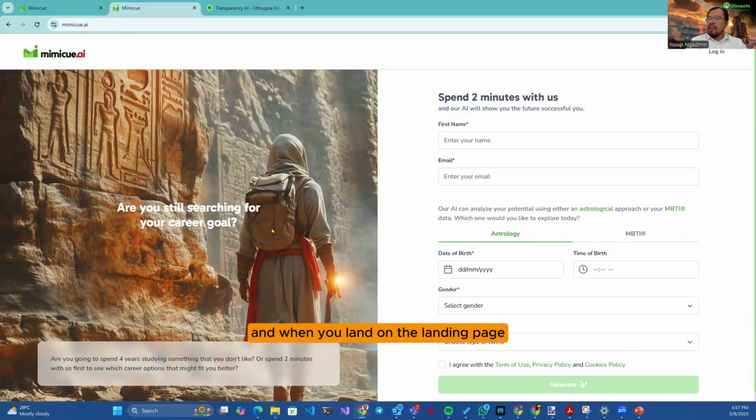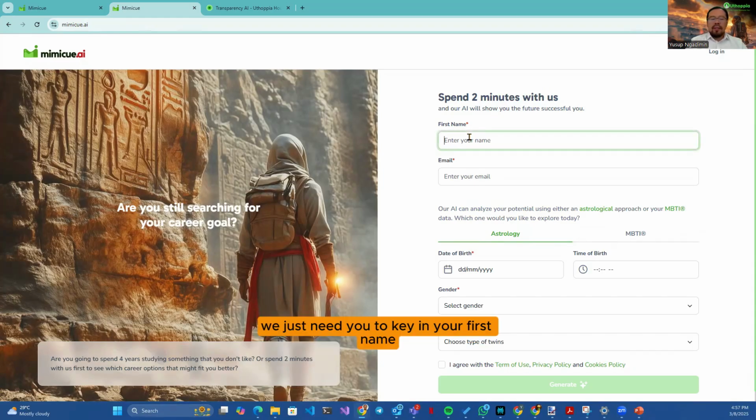When you land on the landing page, we just need you to key in your first name and email address first, because at this point in time, we are giving you a free 2-minute assessment. You don't have to sign up for anything. This is not a sign-up process yet. So if you do this, we have not recorded who you are, but we will have a record of your assessment. This assessment, we are going to keep for only 30 days.